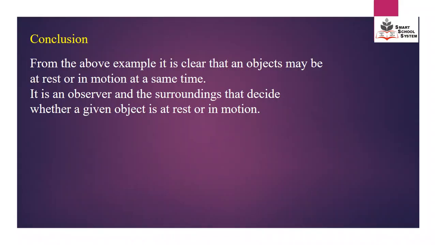Conclusion. From the above example, it is clear that an object may be at rest or in motion at the same time. It is an observer and the surrounding that decide whether a given object is in state of rest or in motion. As from the example, B and C are at rest to each other, while the same B and C are in motion to the object A. So it is because of the surrounding.